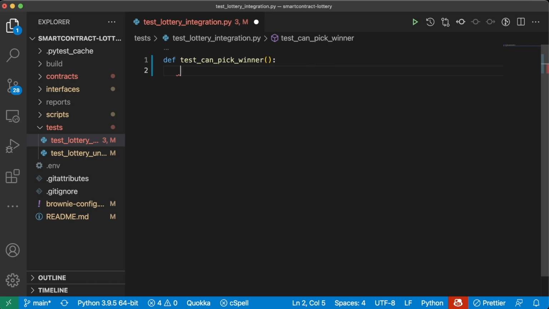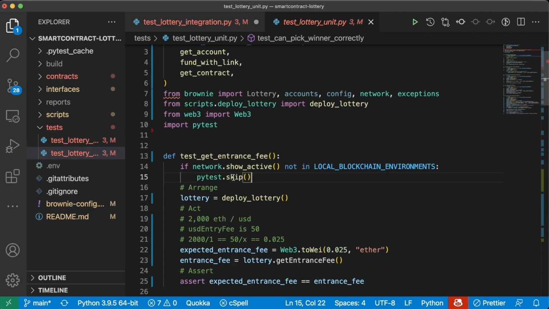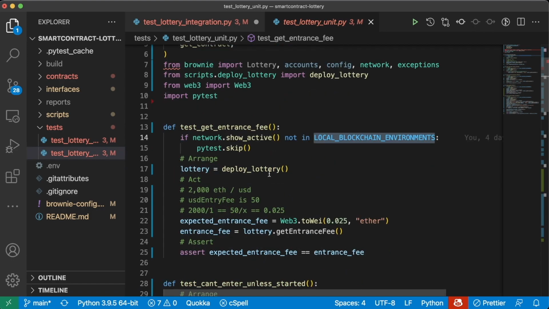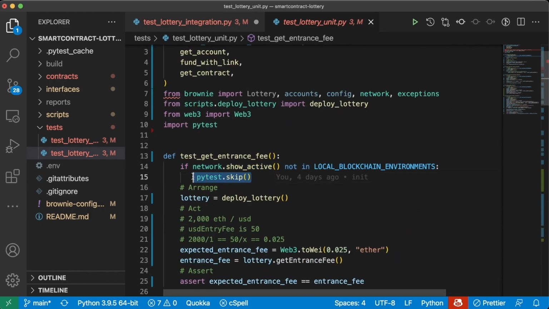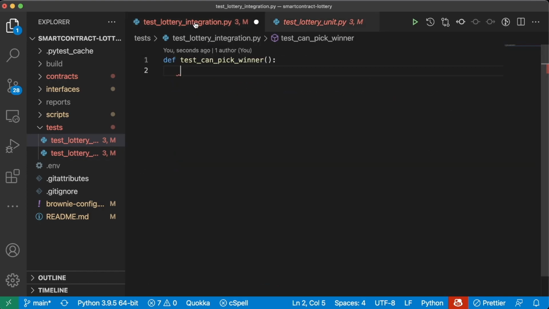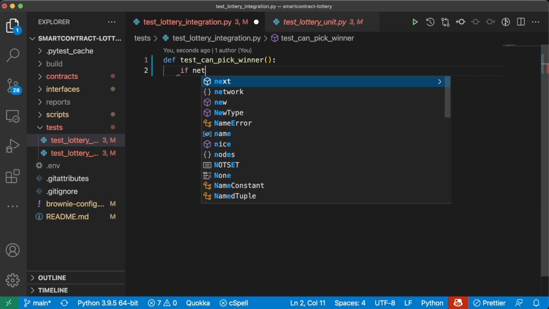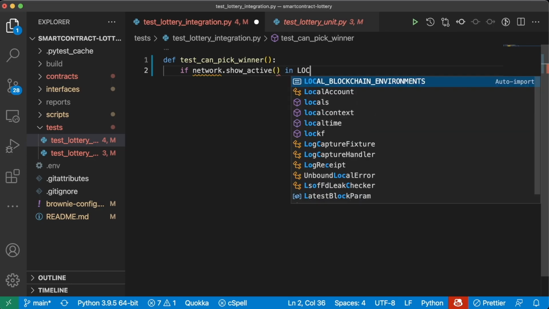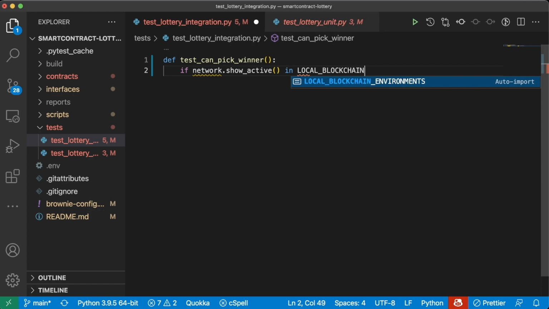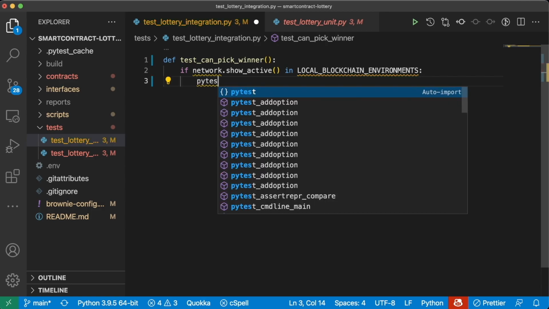Now, this is going to be the opposite of our unit tests. Our unit tests are only going to be on our local blockchains, right? We're going to skip if it's not on our local blockchains. We're going to do the opposite of this one. So we can even just copy this, or we can type it out. We'll say if our network.show_active is in those local blockchain environments, then we're going to do pytest.skip.